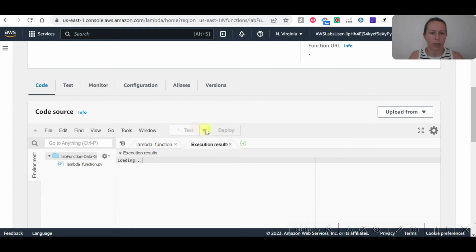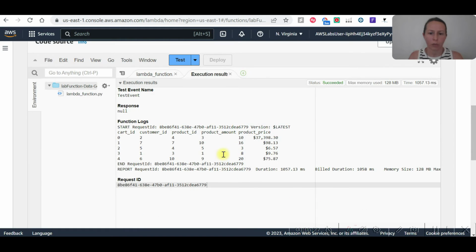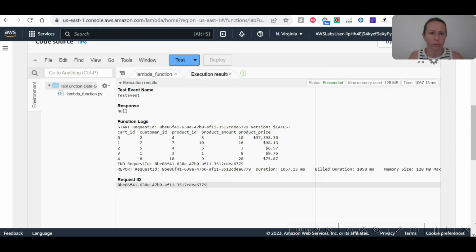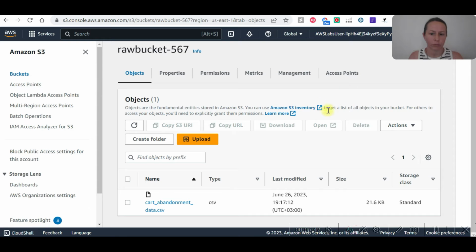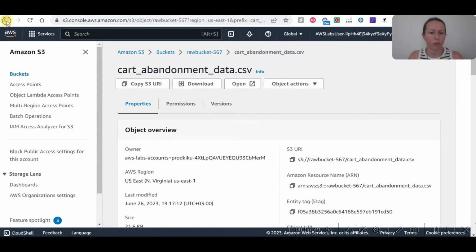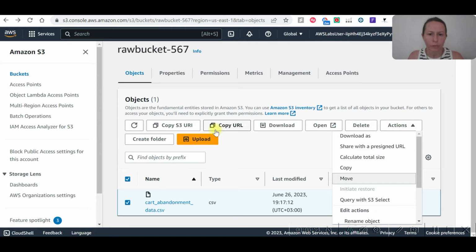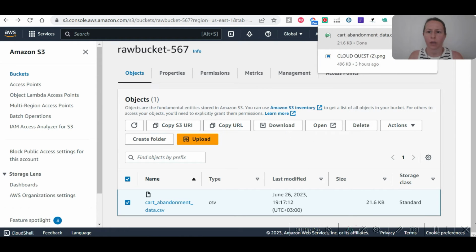Test again, and once it is generated, let's go to S3 bucket and refresh the page. Not yet. Wait a little. I think it's going to be only this file, so we need to download that. I'm going to select, and where is download? Here, on the computer. Now I can open it.